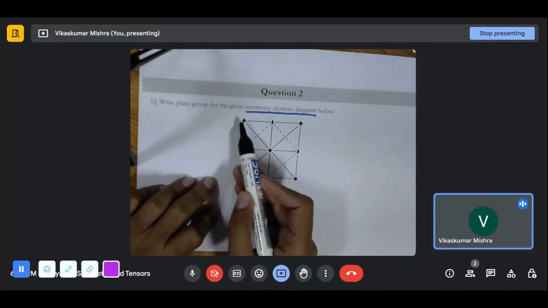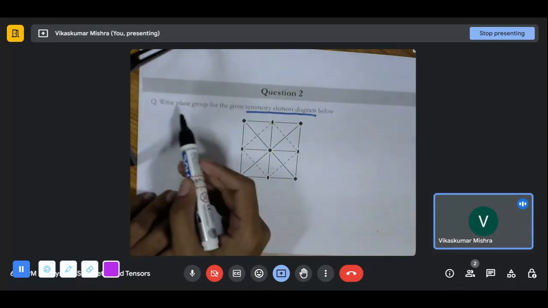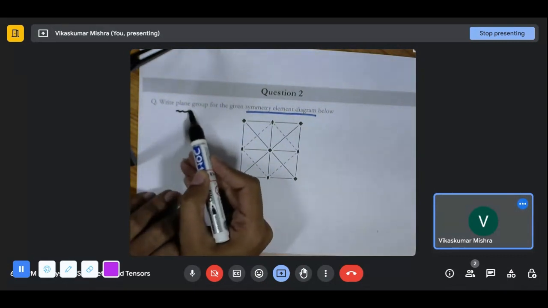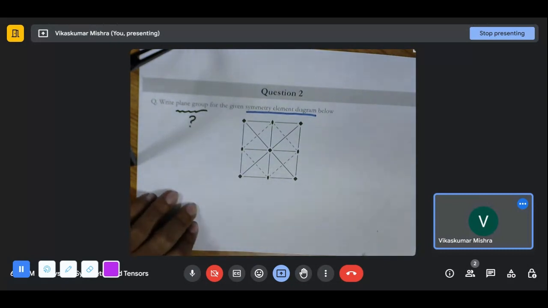So there is a fourfold we can see, and our question is we have to write the plane group. We can see there is a fourfold, and just a few minutes before, we have seen that fourfold is present in the case of 2D lattice.